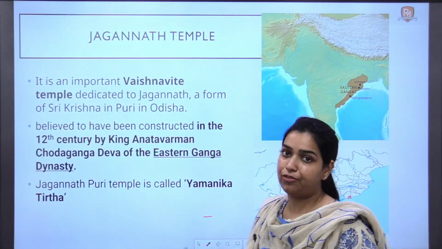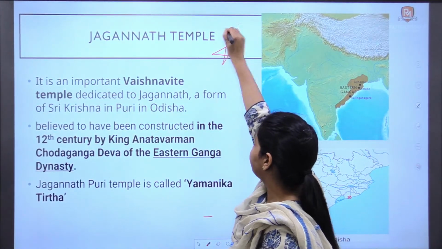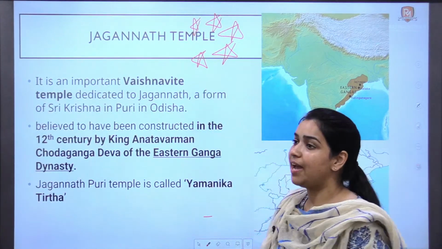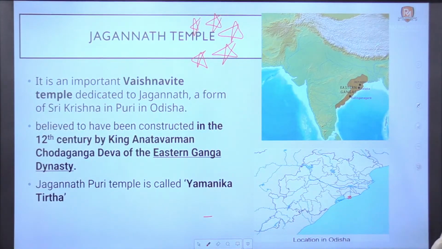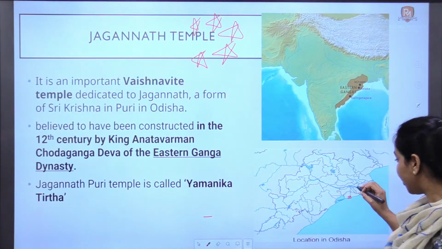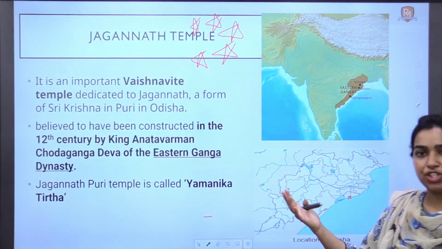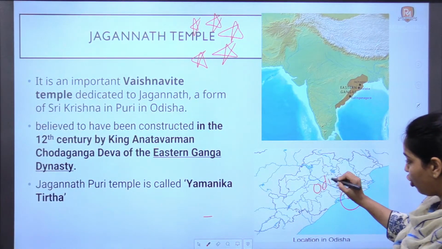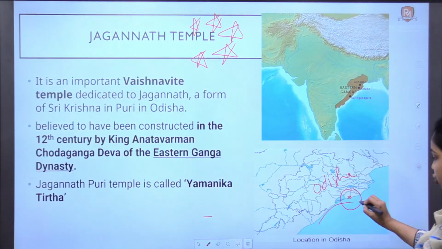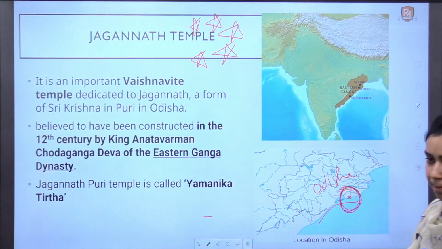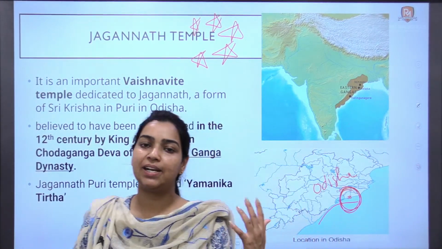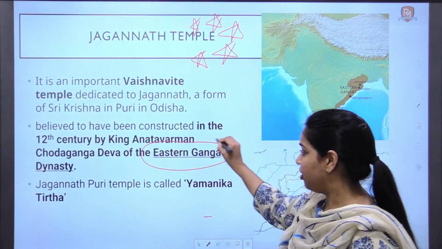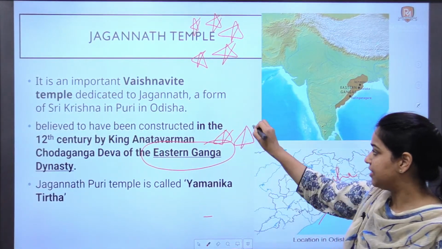Now the next and very important topic for your prelims is the Jagannath temple, with regard to the Puri Heritage Corridor project. First of all, see the location. It is located in Odisha, Puri, as we have already discussed. At the coast of this state, this Jagannath temple is located. It was built in the 12th century by the Eastern Ganga dynasty. Again, a very important dynasty.